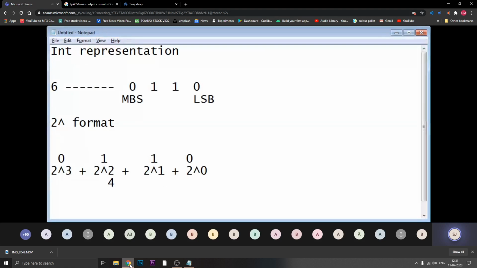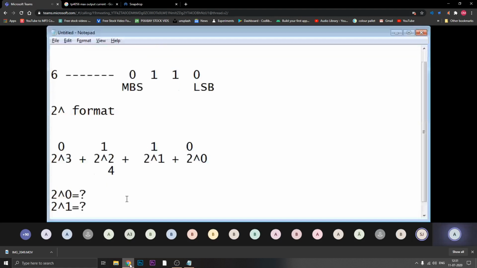Here 2 raised to 1, what is your answer? 2 raised to 1 is 2 and 2 raised to 0 is 1. So here 2 raised to 1 is equal to 2, and you have to provide a plus over there.